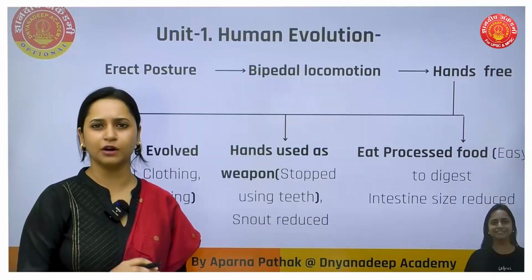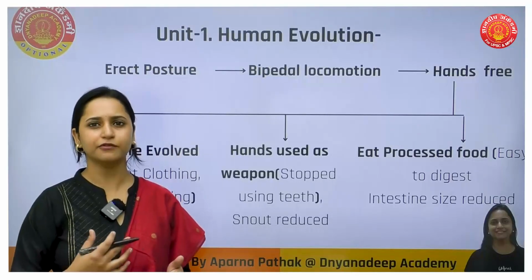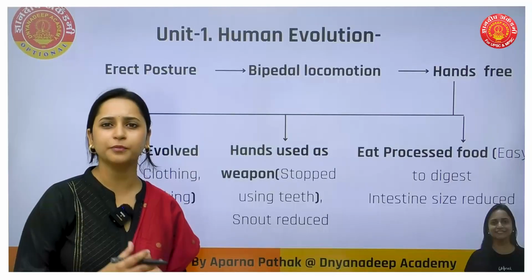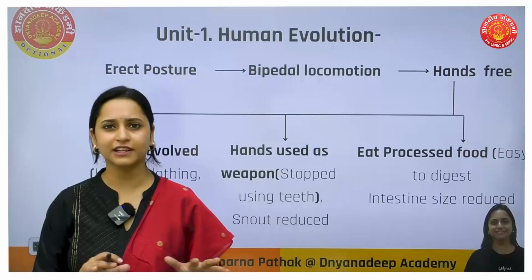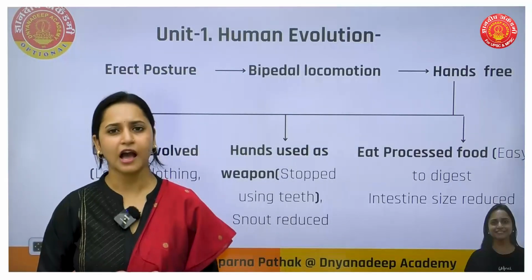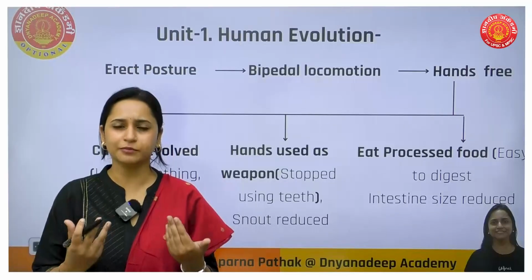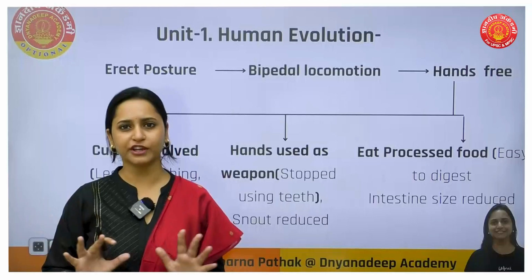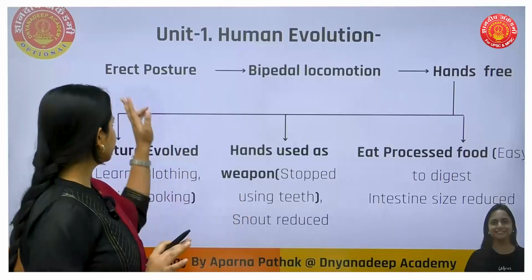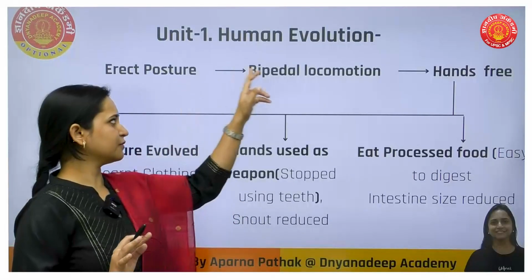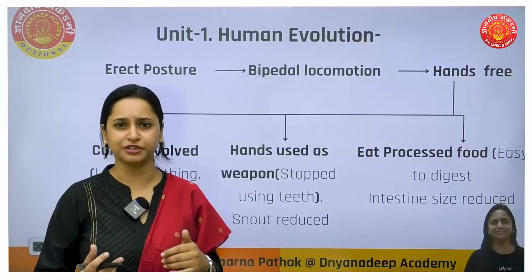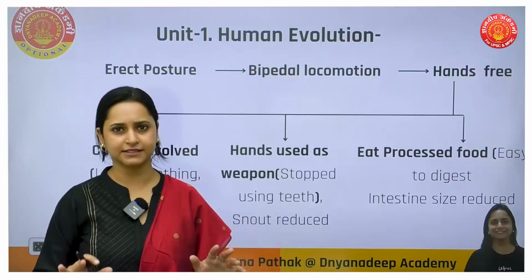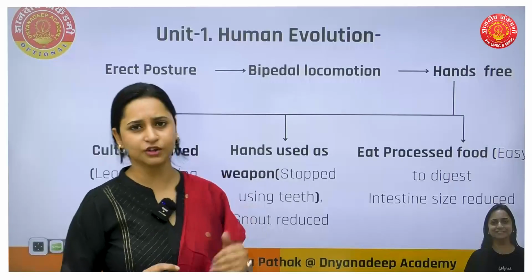having 4-leg walking like animals, and from there slowly we got erect posture. When we walked on four legs, all the limbs were occupied with walking. After that, when we slowly came to an erect posture, our hands got freed, right? We are only walking through our legs. So here you can see that erect posture. From there we got bipedal locomotion, meaning the locomotion, the walking, depends on only 2 legs. So that is how our hands got free.